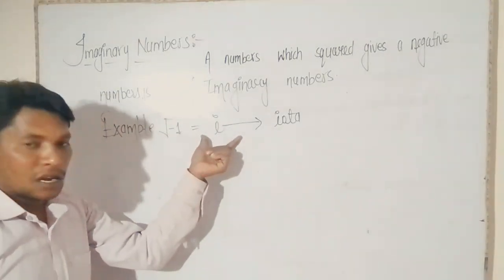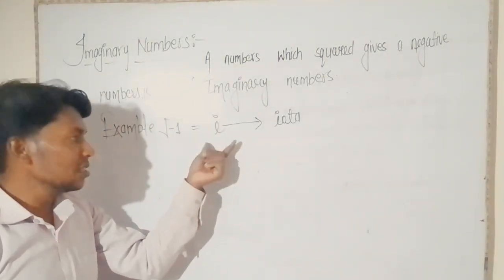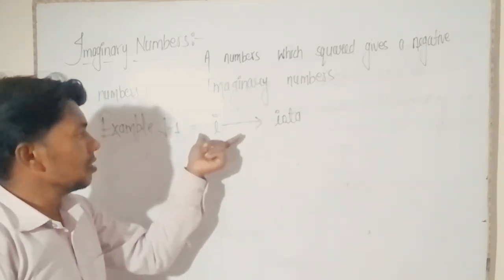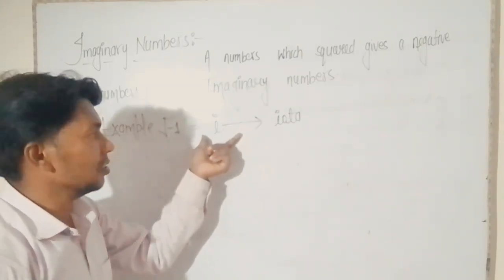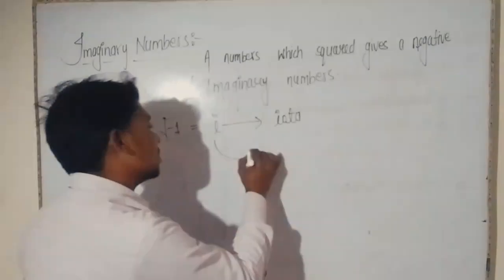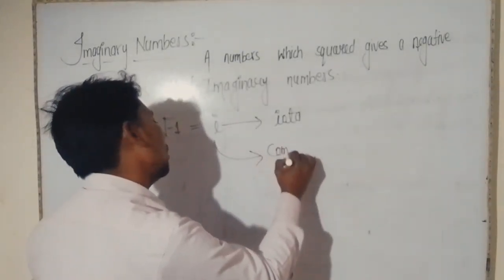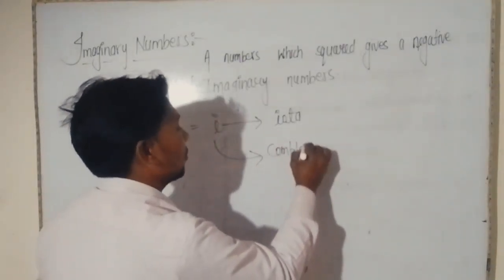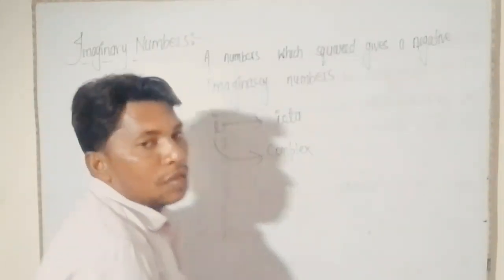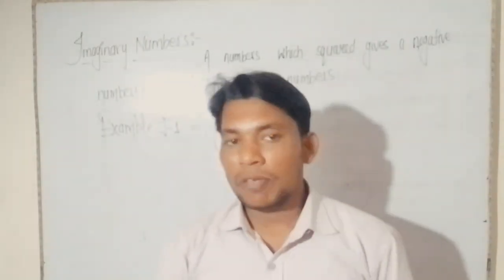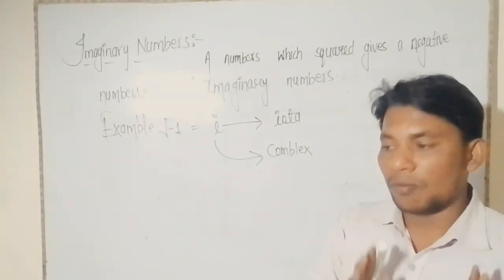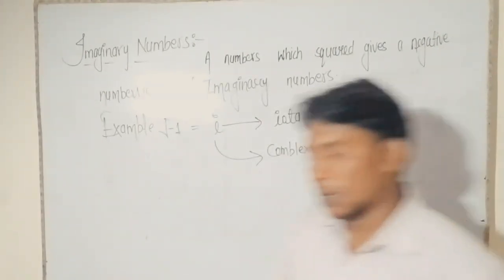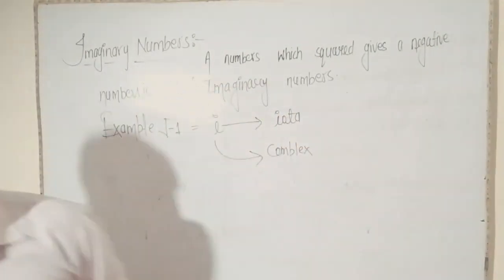This iota we will learn in class 11th mathematics as a complex number. Right? So in this chapter we have learned real numbers.